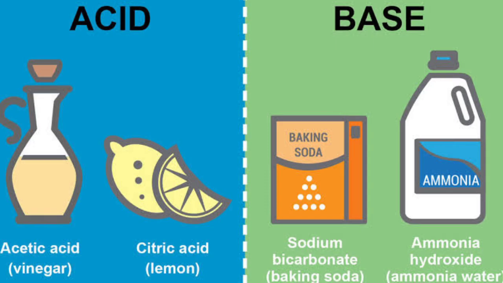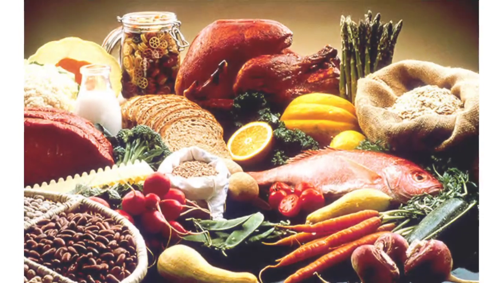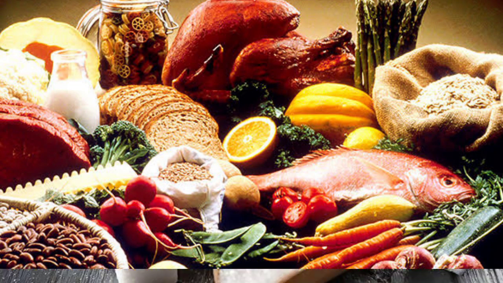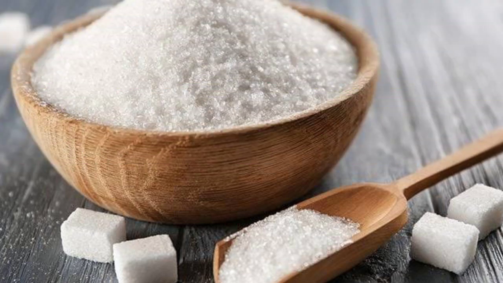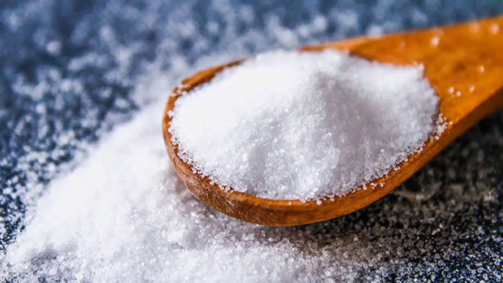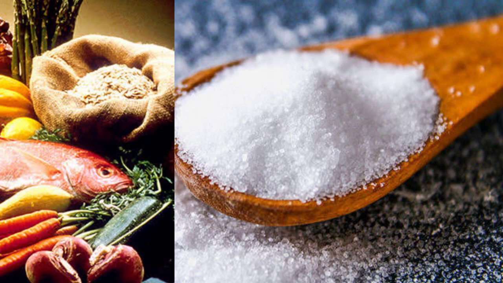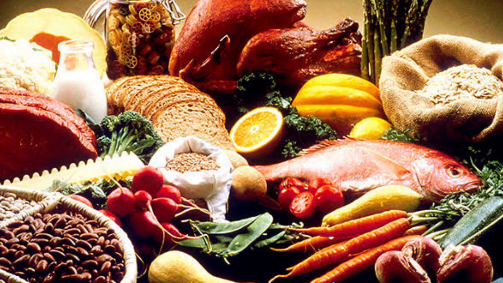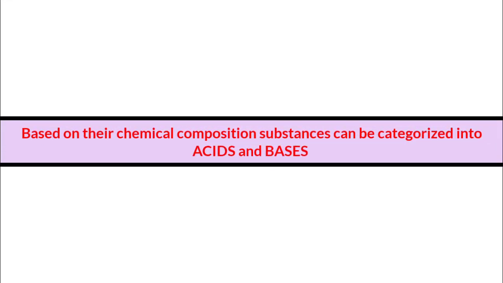In this video, you will understand about acids and bases. Different foods have different tastes. For example, sugar-related foods taste sweet. Salt makes the food salty. The taste of the food depends on its chemical composition. Based on their chemical nature, substances can be categorized into acids and bases.